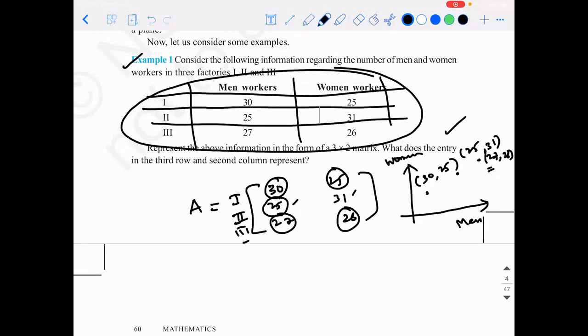But what do you think is the disadvantage with the graph sheet? The matrices are easier to understand. Easier to understand is one thing. Second thing is, what if I have another column here? You're able to understand. The graph sheet is restricted to 2 dimensions, right? Whereas when you talk about a matrix, I can have any number of columns.